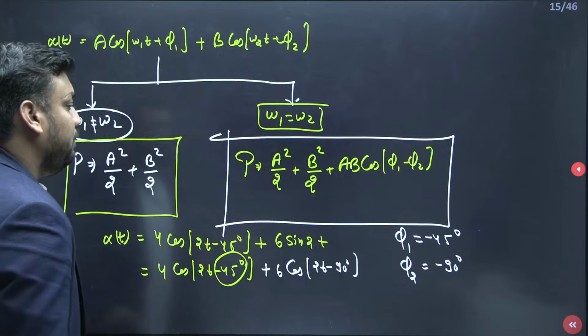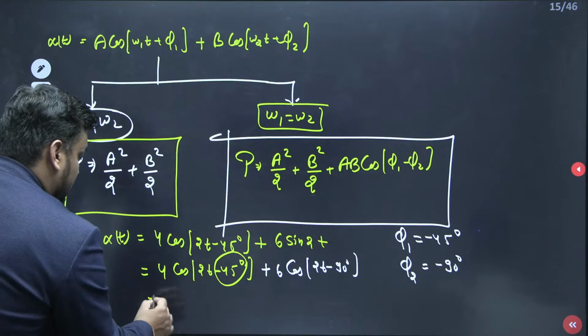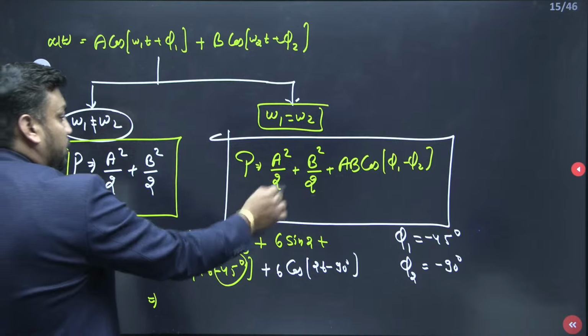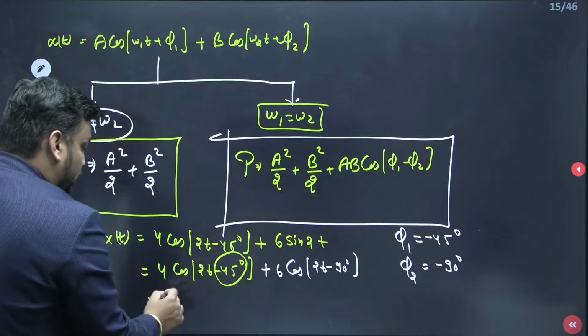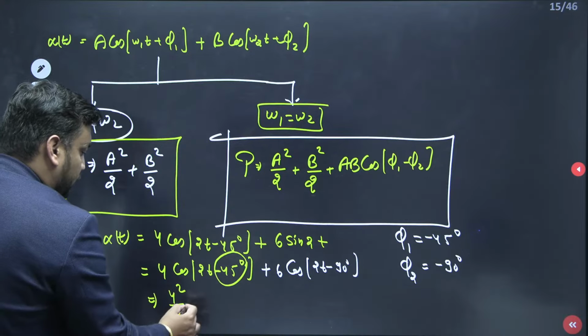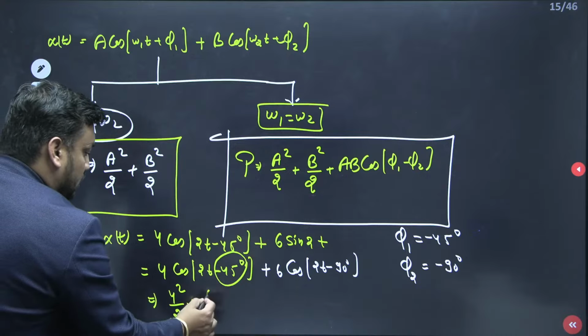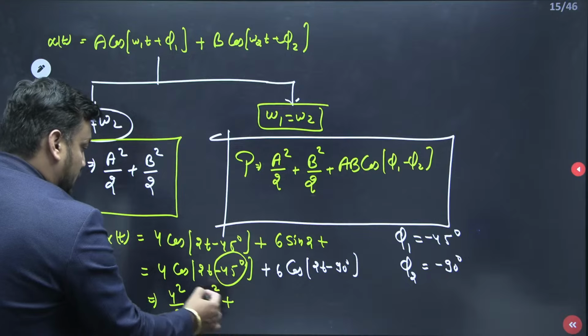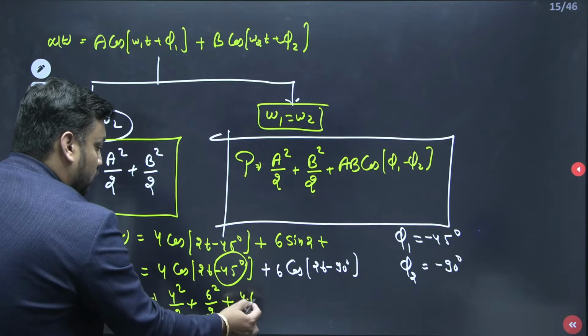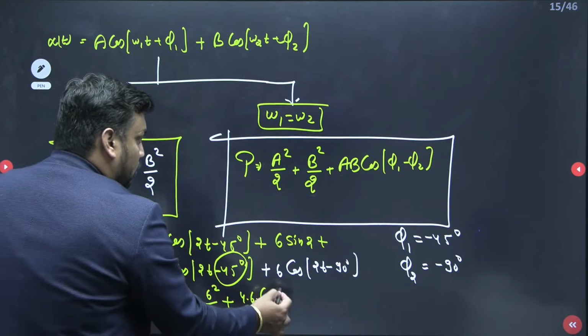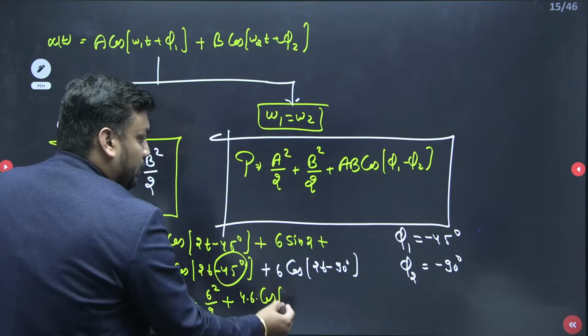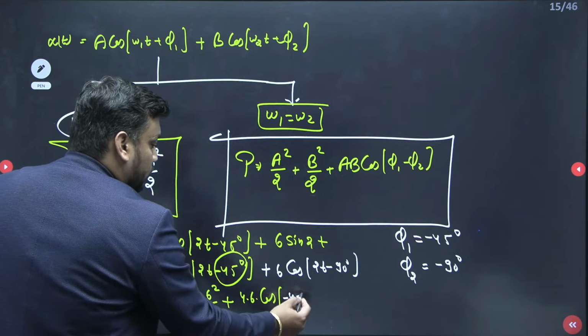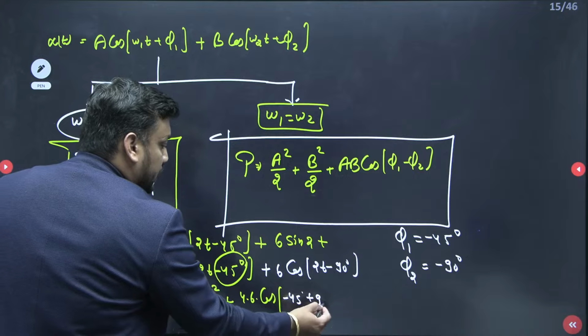So ultimately the power is nothing but A square by 2 plus B square by 2 plus AB cos. A value is 4, so 4 whole square by 2. B means 6, so 6 whole square by 2. Plus AB, AB means 4 into 6, AB cos of (phi 1 minus phi 2). So phi 1 value is minus 45 and phi 2 is minus 90 degree.